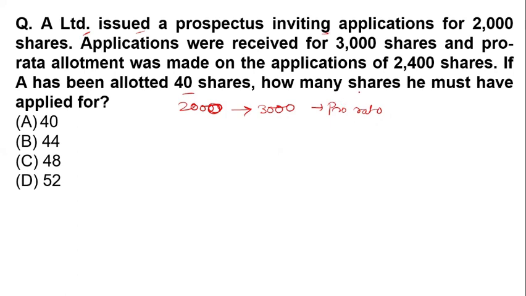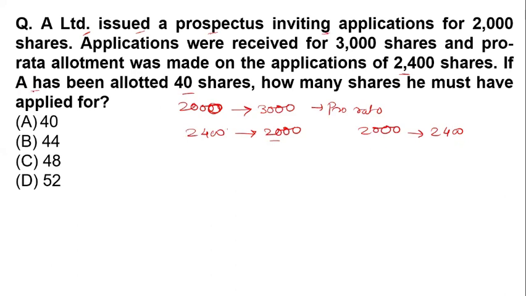In that case, the application they accepted was 2,400. So this is 2,400 for 2,000 shares. They want to issue 2,000 shares, but they issue 2,400 shares because they get more applications.